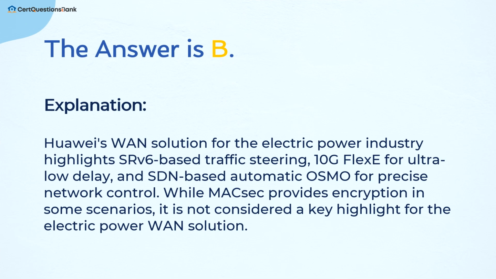The answer is B. Huawei's WAN solution for the electric power industry highlights SRv6-based traffic steering, 10G Flexi for ultra-low delay, and SDN-based automatic O&M for precise network control. While MACsec provides encryption in some scenarios, it is not considered a key highlight for the electric power WAN solution.